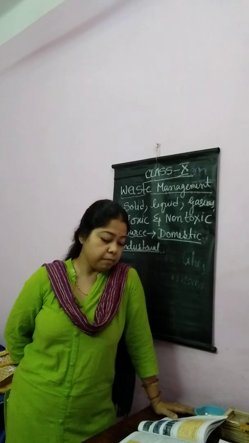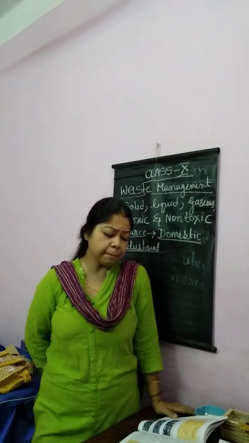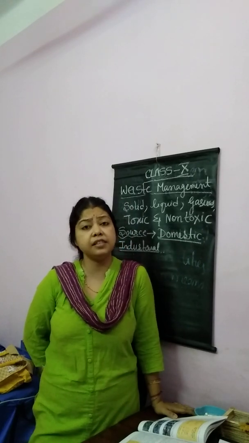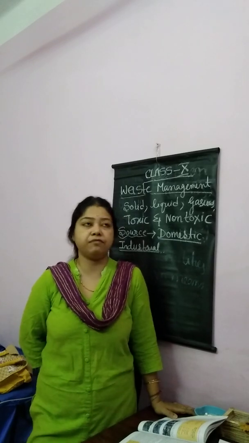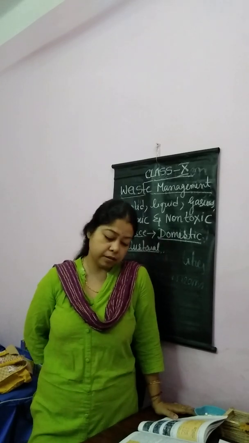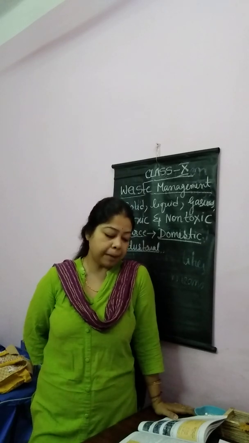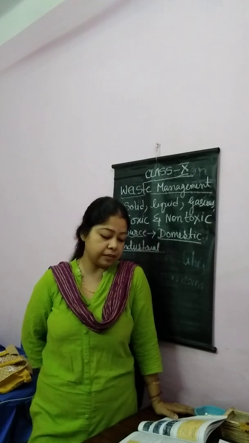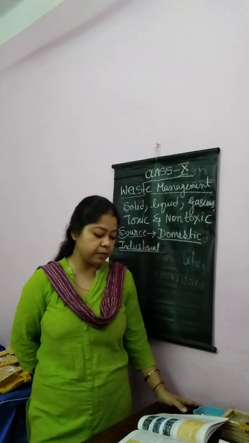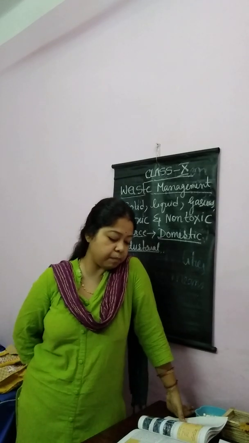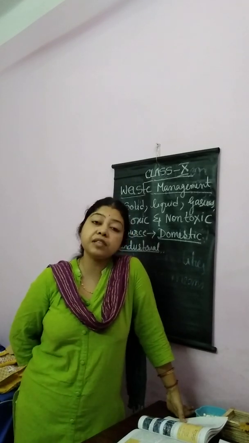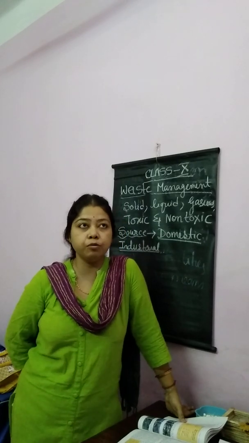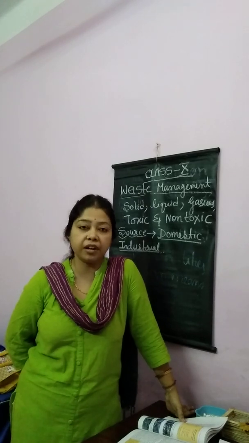Then municipal waste. Municipal waste means the household things, household waste every day that is discarded from school, from office, from households. These are all municipal waste. Examples: paper, metal, cardboard, cupboards. All these are municipal waste. Then organic waste. Organic waste means fruits, vegetables, leftover vegetables, seafoods, fish. All these are organic waste.